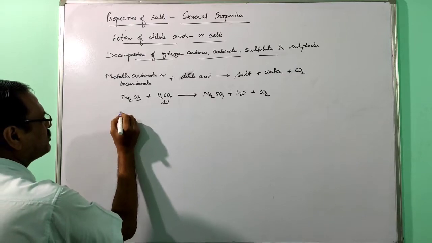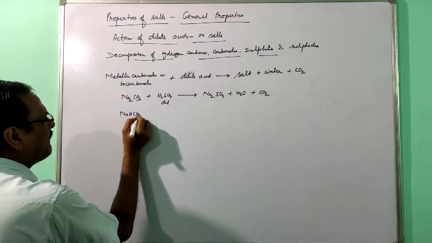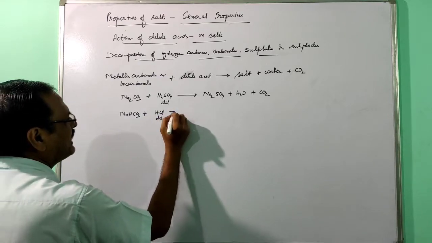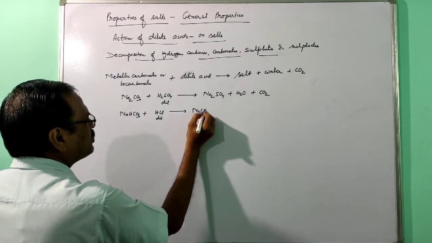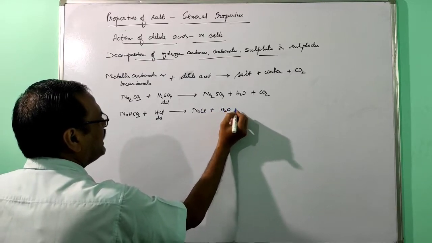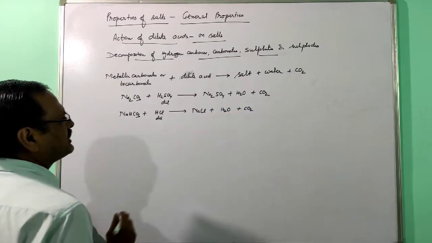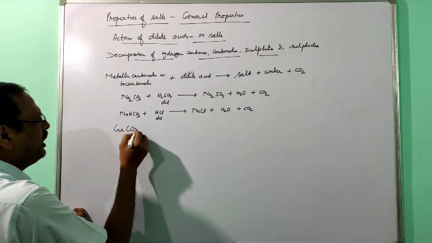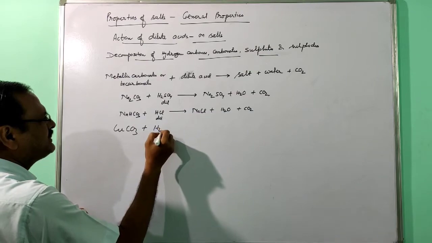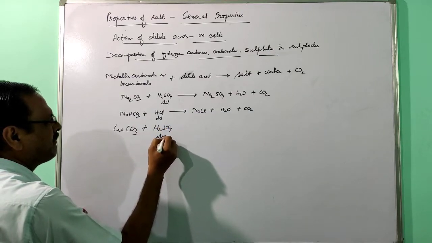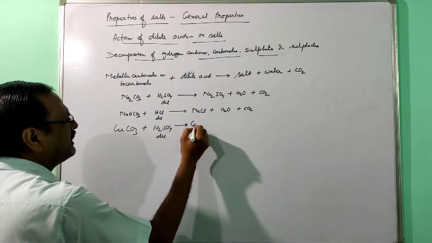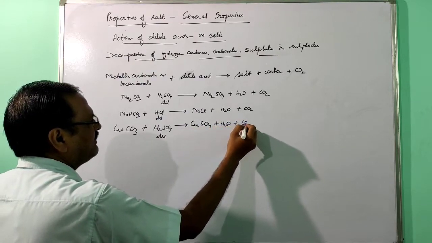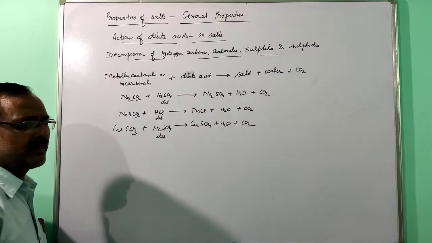Then sodium bicarbonate reacts with dilute HCl, then the product will be sodium chloride, water and carbon dioxide. In the same way, you can take copper carbonate reacting with dilute sulfuric acid. This will form copper sulfate, carbon dioxide and water.